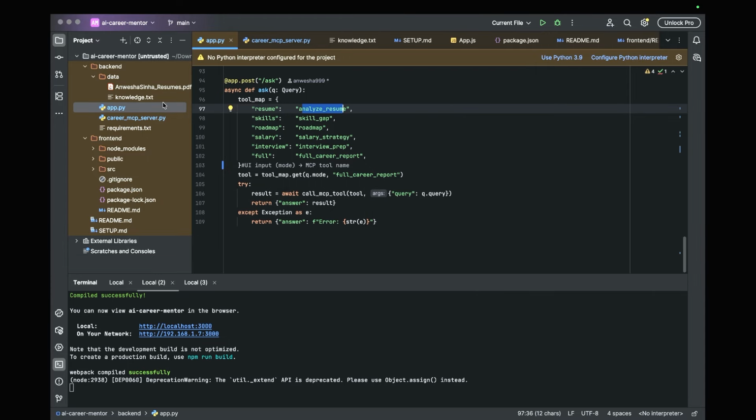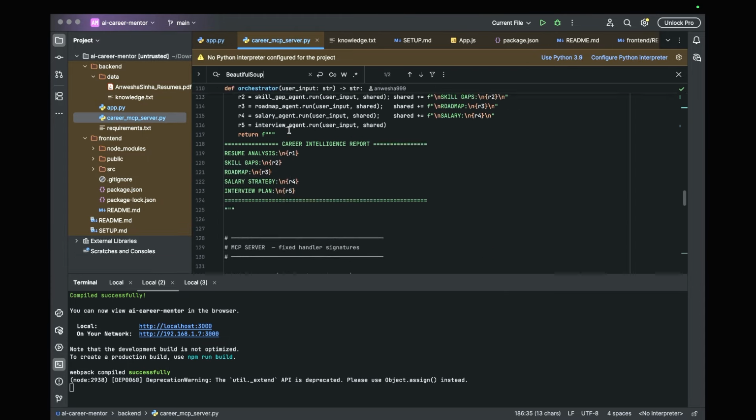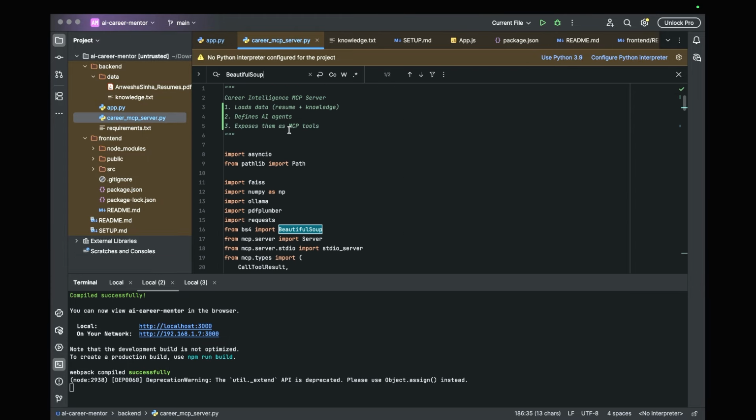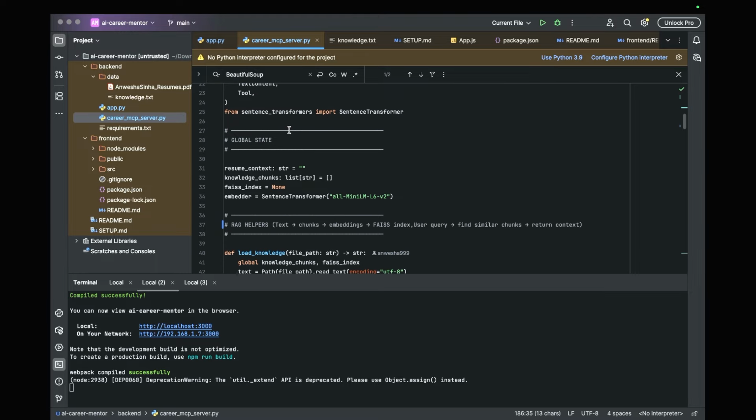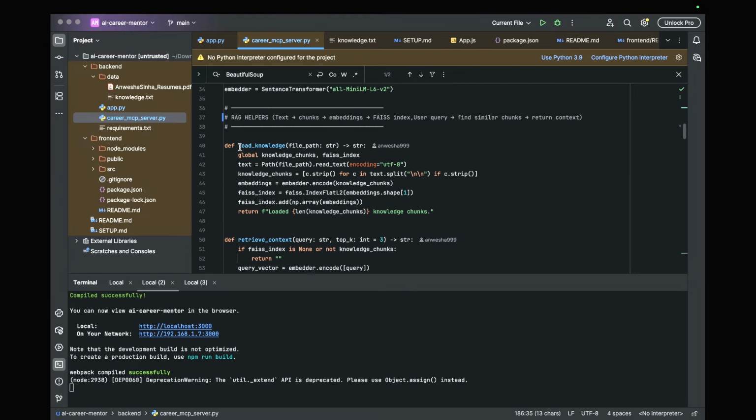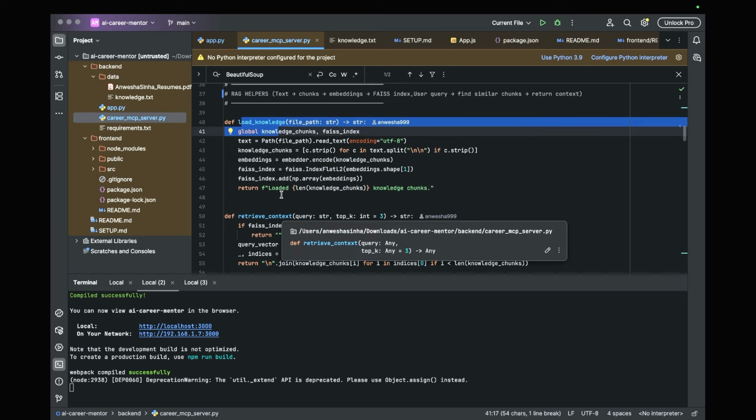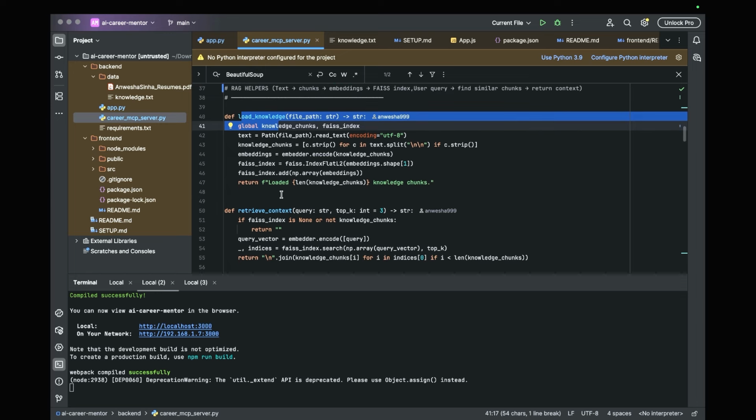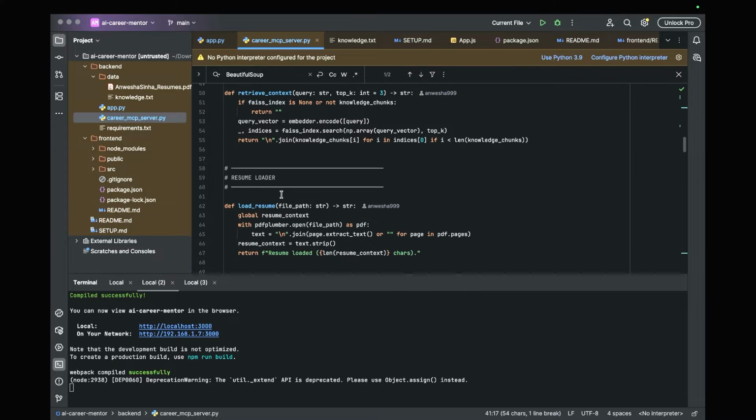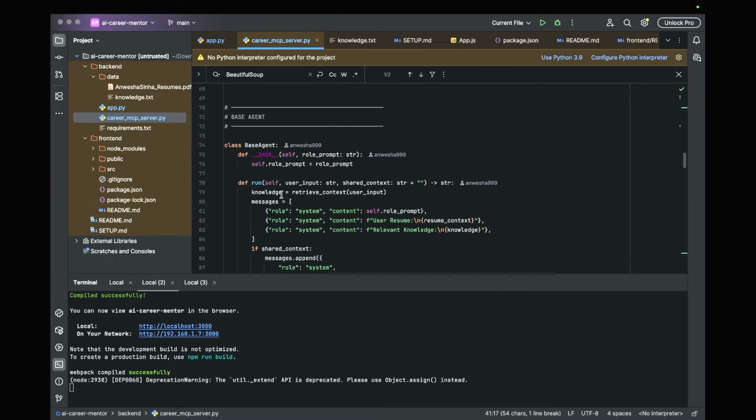And let's go to this career MCP server, where the server part is done. So we are loading the data, we are defining the AI agents, and we are exposing the MCP tools here. Loading knowledge, these are all the RAG things that we have already discussed in our previous episodes: retrieving the context, chunking it, embedding it, and then the vector database, all that is done here.